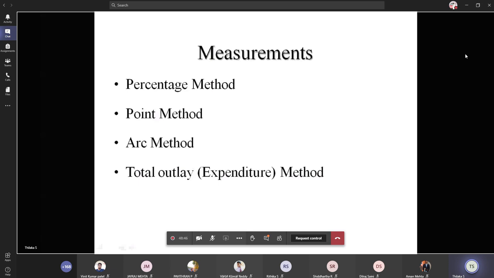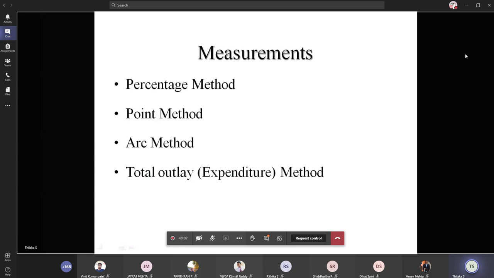Is the measurement visible? Okay, so these are the measurements for the price elasticity of demand. Price elasticity of demand is one of the kinds of elasticity of demand, based on the factors that affect the quantity demanded.